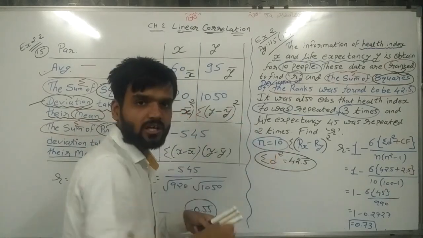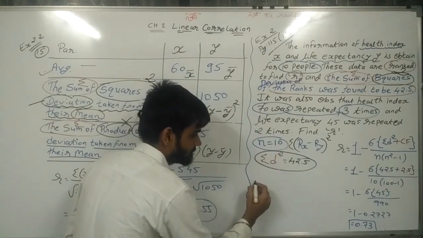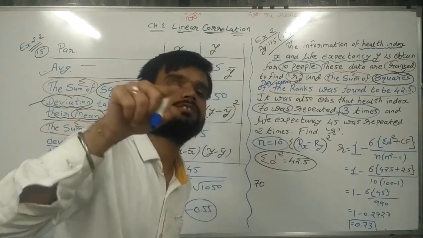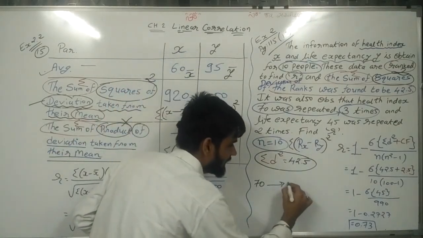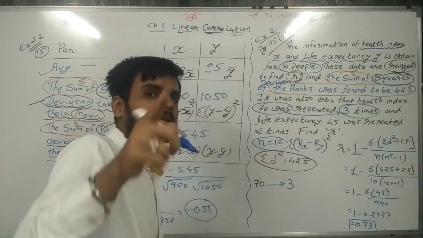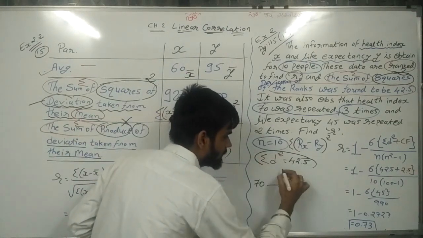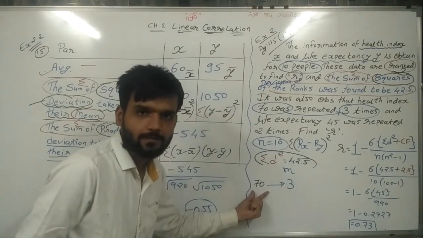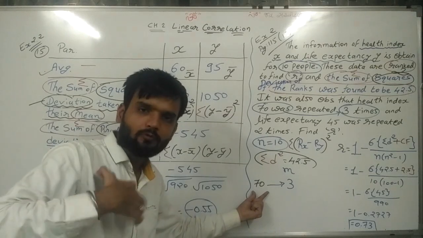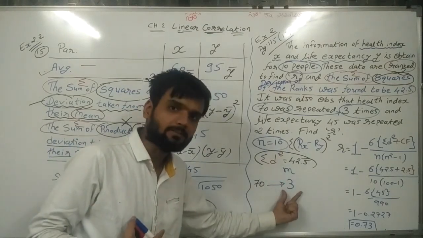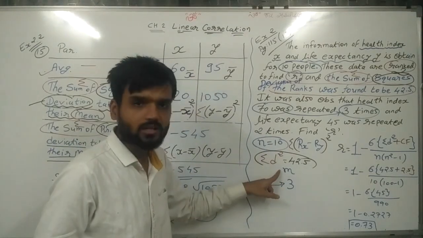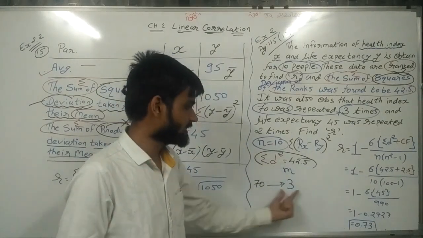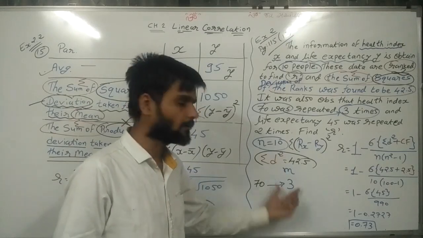Which value is repeating here? 70. But how many times? 3 times. The number of times of repetition is called m. 70 doesn't matter; what is important is how many times it is repeating. So 70 is repeating 3 times, so m is equal to 3.